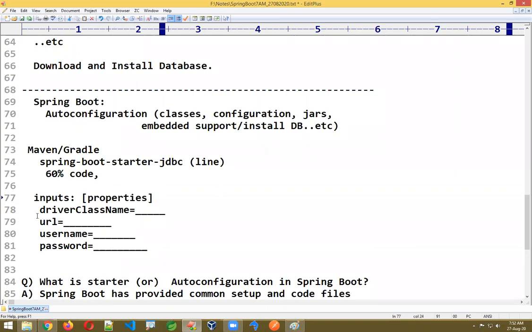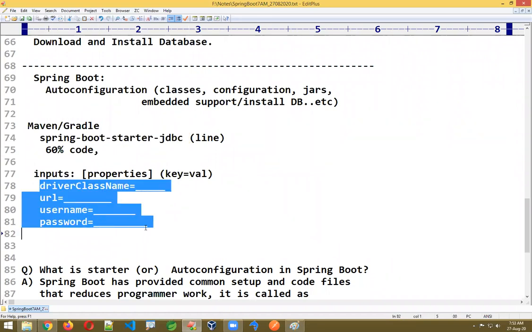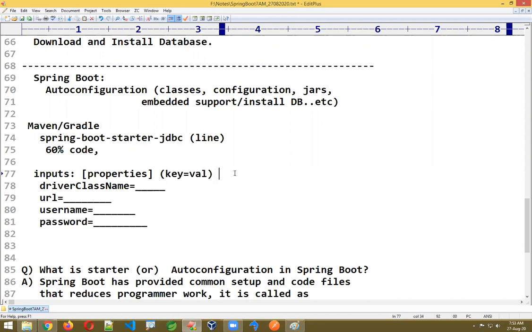Properties means a concept called key and value format. There is also a newer concept called YAML, which we will see later. I don't want to confuse you by giving those now. Later I'll show the folder structure. As a developer you need to pass these. Code is reduced, but inputs you need to pass. Spring Boot says I'll create the driver class and connection code, but you have to pass these inputs in the form of key and value. This is given by the programmer only.